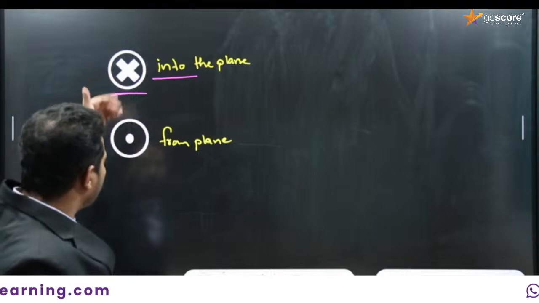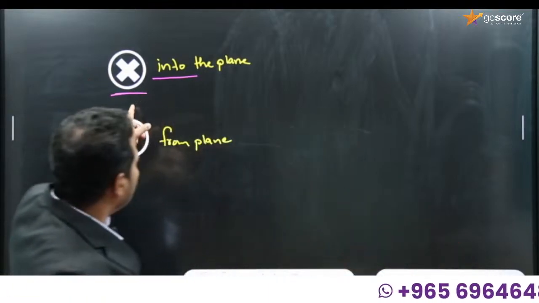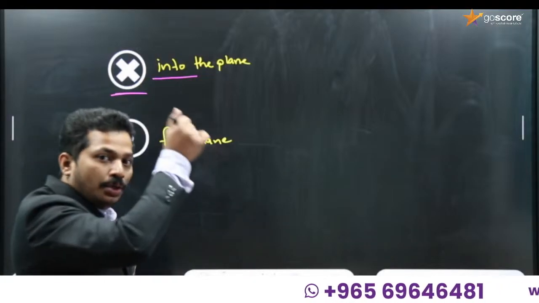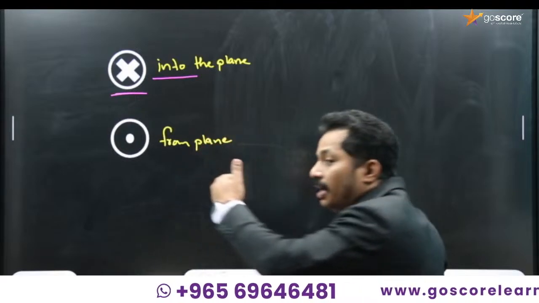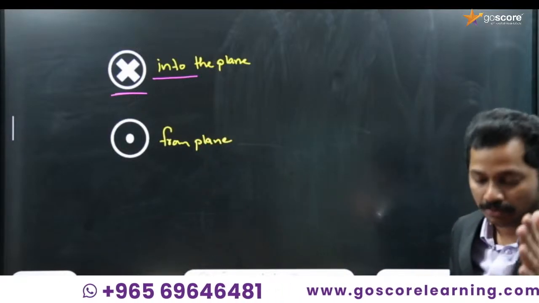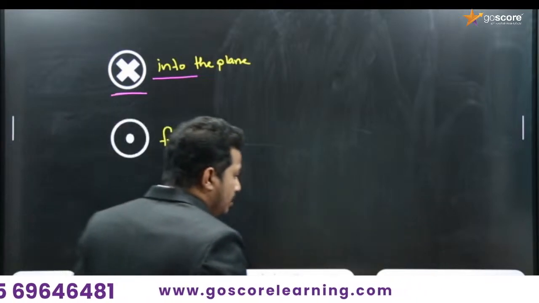If you remember the first one, it is easy to remember the second one. So it's a trick. A cross mark means a vector going into the plane. Is that easy? Not only for vectors, we can use this for current as well, to show current coming from it or going into it. You can understand it easily.